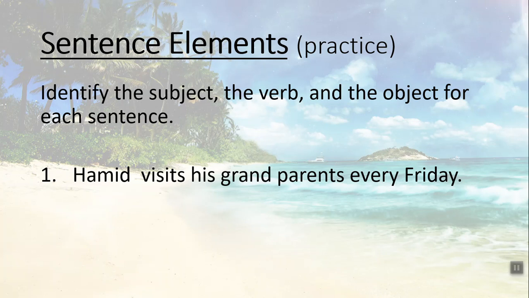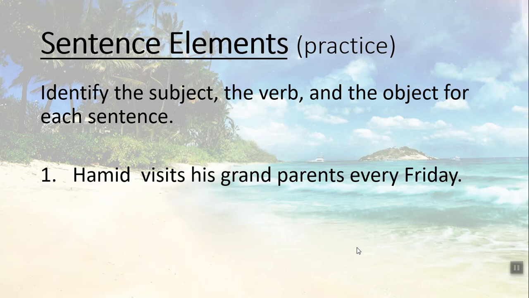To define, to find what is the subject, what is the object, what is the complement of this sentence, you have to concentrate on the first part. It's a name, Hamid visits. Hamid functions as a subject. Visits is a type of verb to which we added s, and we use it with the third person singular.